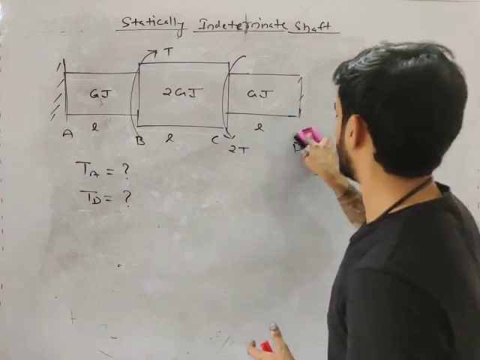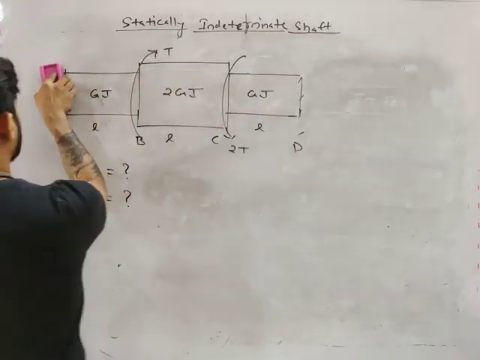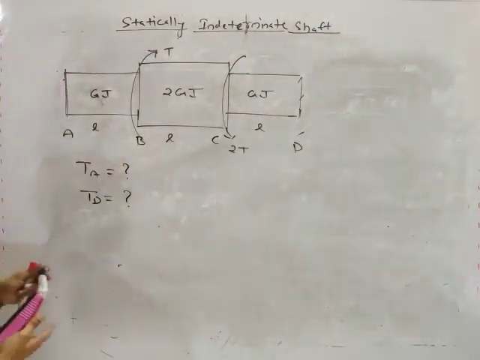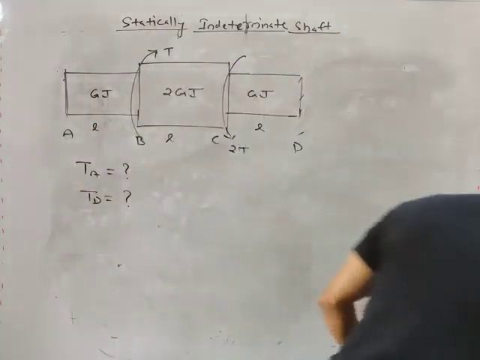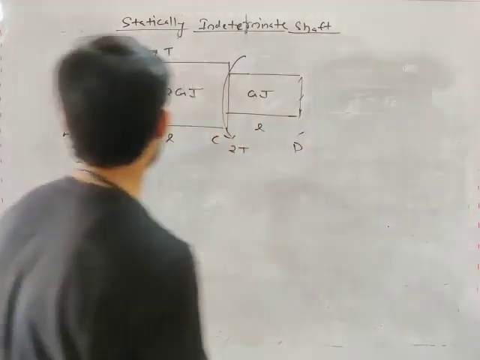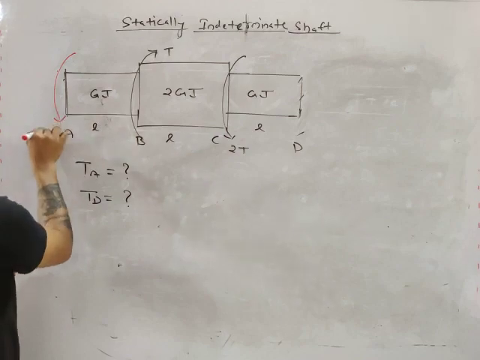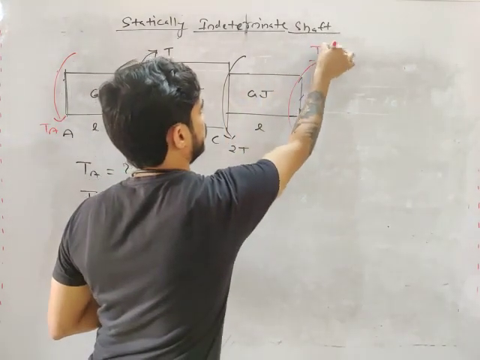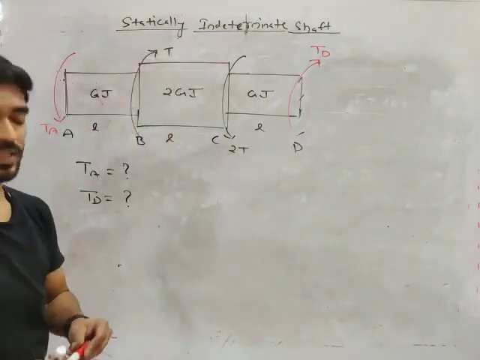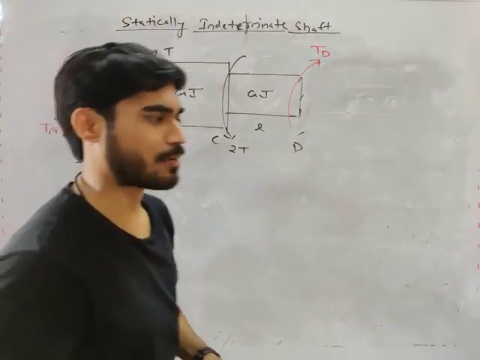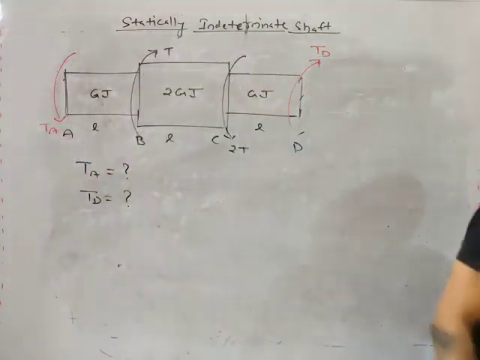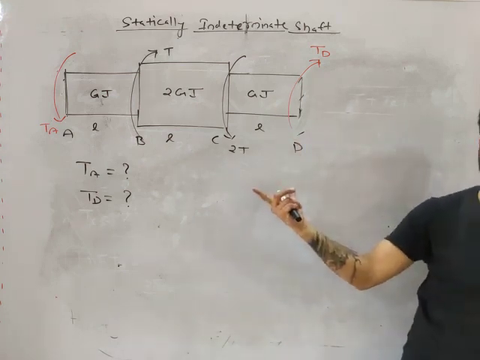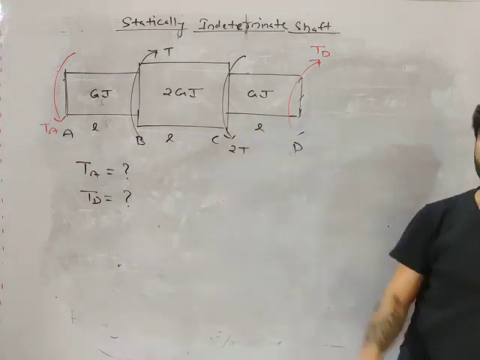Let's say this is TA and this is TD. Last time also I assumed the same direction because this has become a habit for me. You can assume the opposite direction also, it doesn't matter. If you want, you can try some different directions.